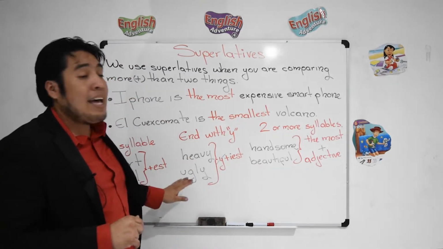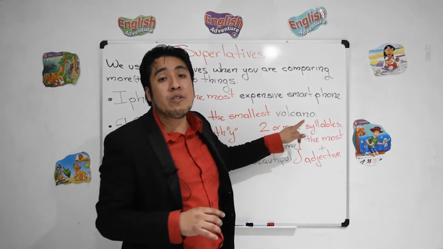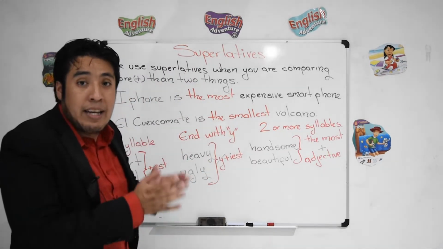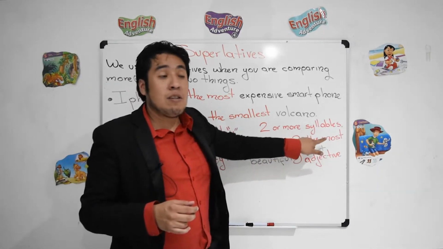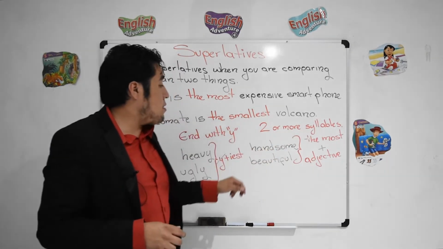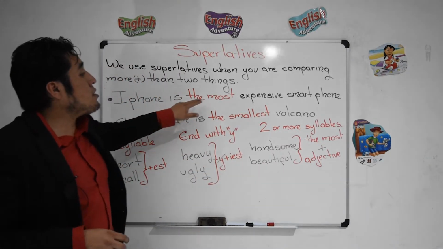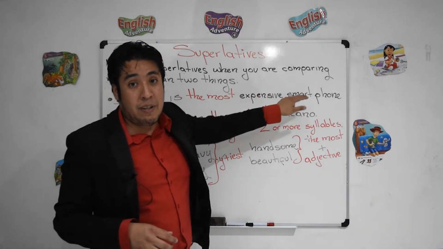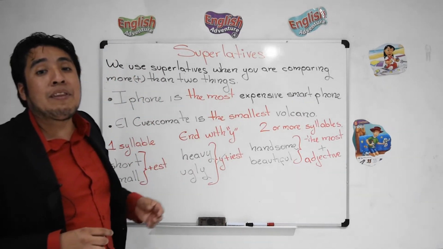So heaviest and ugliest. So in the third group we have two or more syllables: intelligent, handsome, beautiful. In this case we use the most plus of course my adjective. So it means the most handsome and the most beautiful, as an example, right? The most expensive smartphone. Okay, so they are the superlatives, and now let's talk about the irregulars.